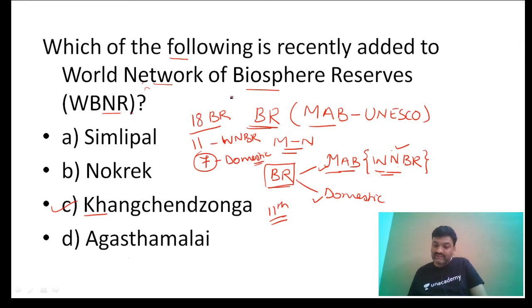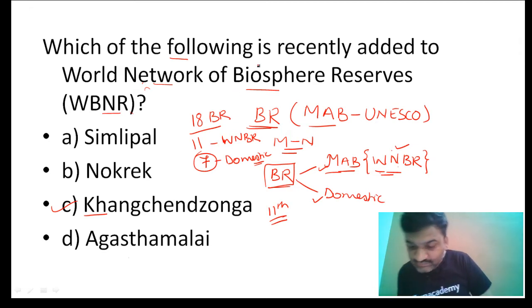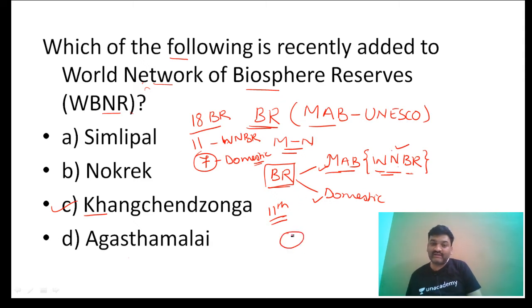Are you able to understand this? Now what is the meaning of getting connected through this World Network of Biosphere Reserves? It means the implementation standards, suppose one biosphere reserve is in China, one is in the Amazon, another is in India, another is in Myanmar, they are connected with each other.